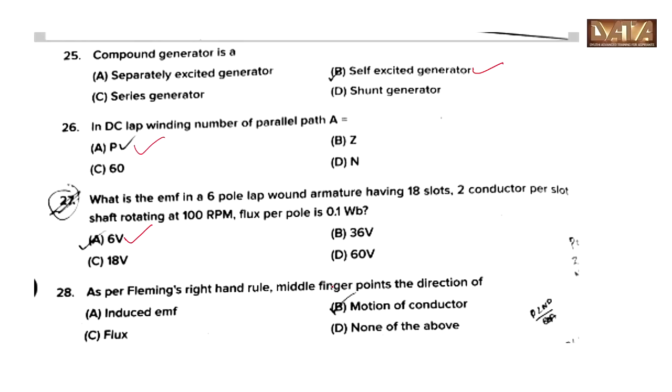As per Fleming's right hand rule, middle finger points at the direction of option B, motion of the conductor. 28th question, flux is the answer. Option C.